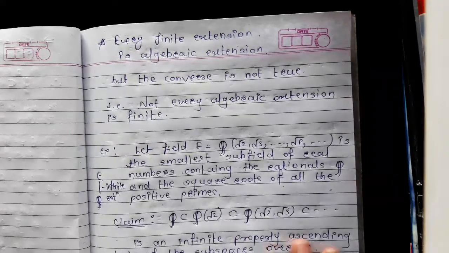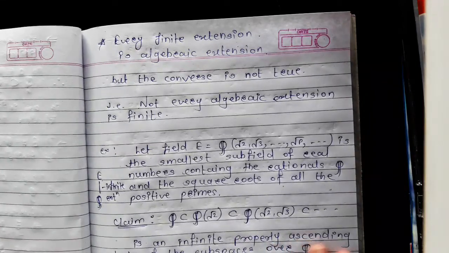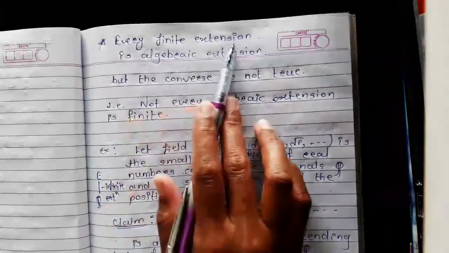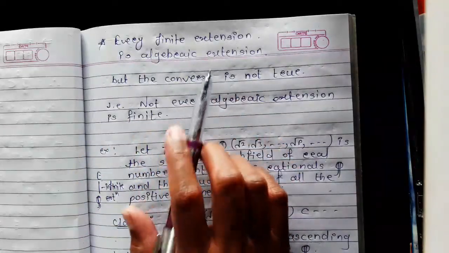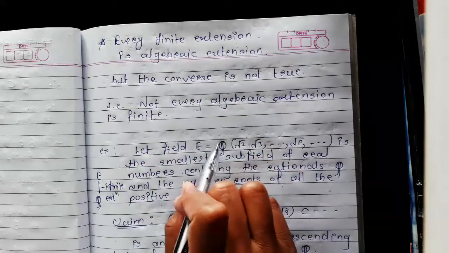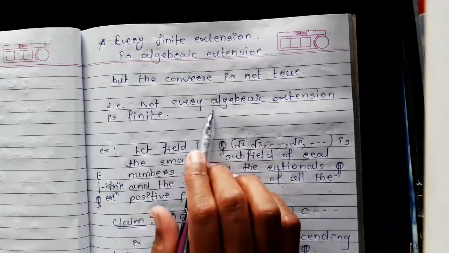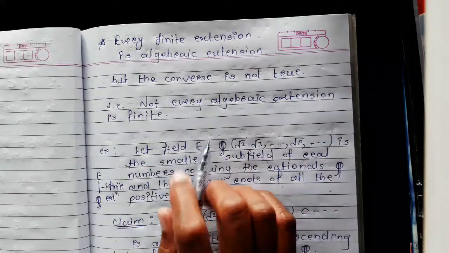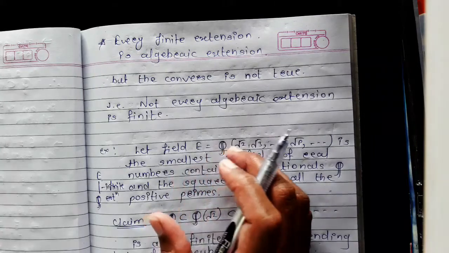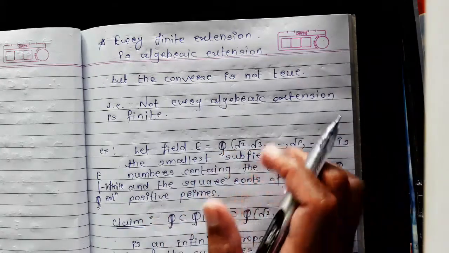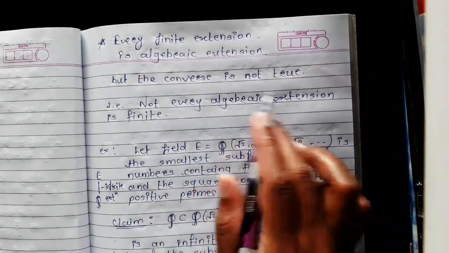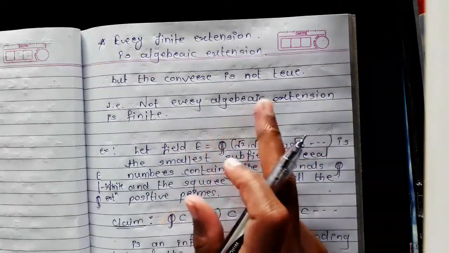Welcome friends. In our previous video, we had discussed the minimal polynomial, algebraic extension and the relation between finite extension and algebraic extension. According to that relation, every finite extension is an algebraic extension. But the converse of this statement is not true. It means that not every algebraic extension is a finite extension. It means there is some infinite extension which is algebraic, and we will explain this fact with the help of